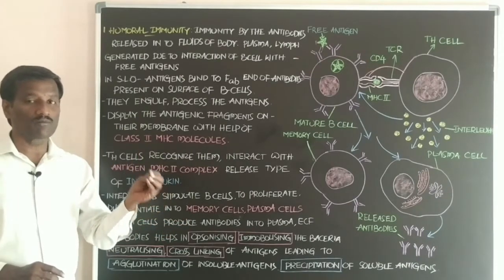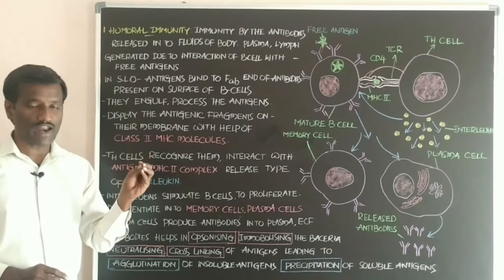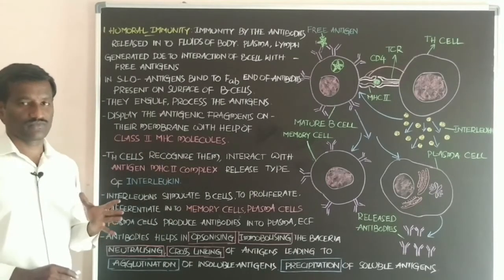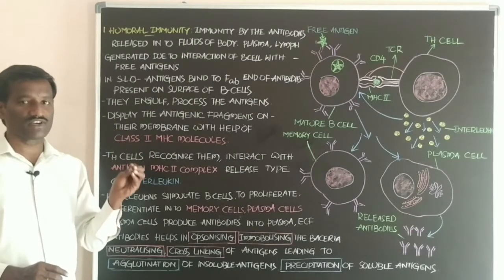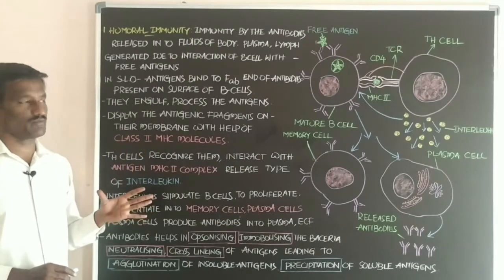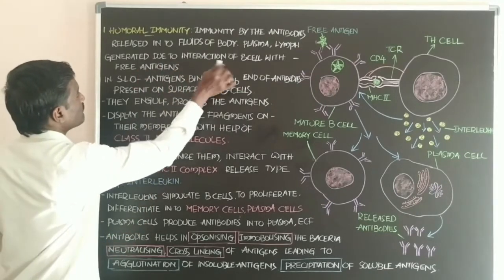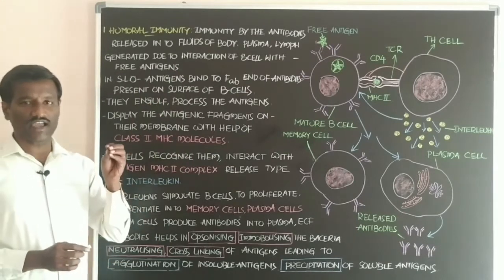They are released into body fluids such as the plasma of the blood and the lymph of the lymphatic system, which flows through the lymph vessels, lymph ducts, and lymph capillaries. This is generated due to the interaction of the B cell with free antigens.